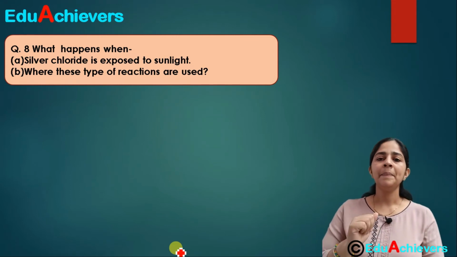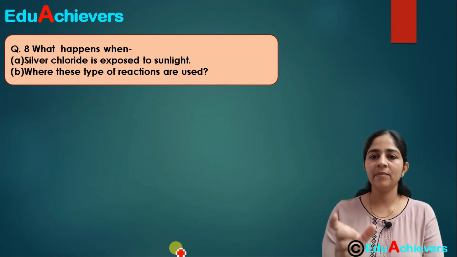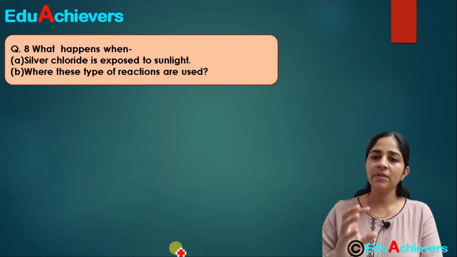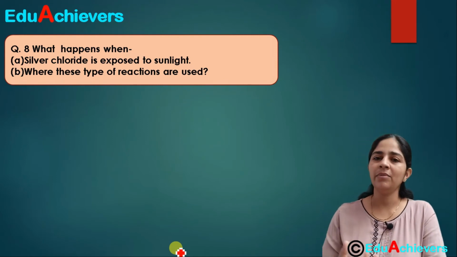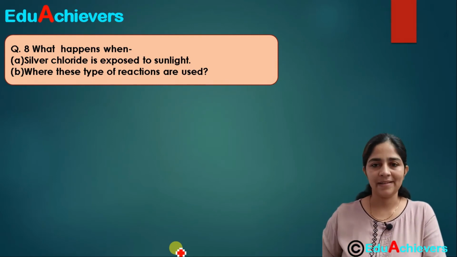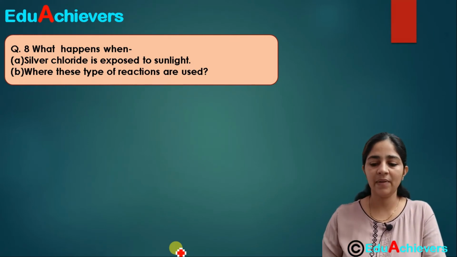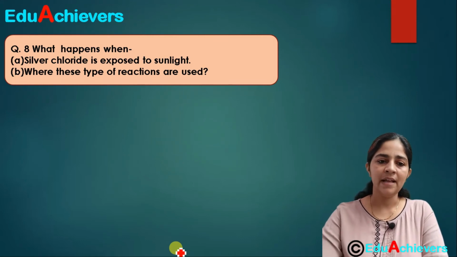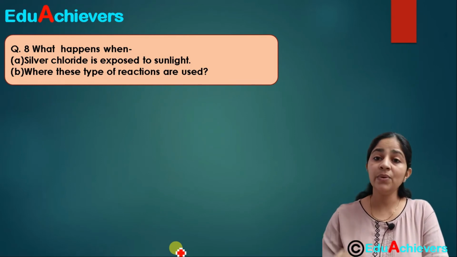So whenever we are reading a chapter, please see that some of the statements which have been written, try to know the reason behind whatever is happening around us or in the different phenomena. Okay, so that can be asked as a reason 1 mark question or something. Okay, so first question is, what happens when silver chloride is exposed to sunlight? And the B part which is asked is, where these types of reactions are used.